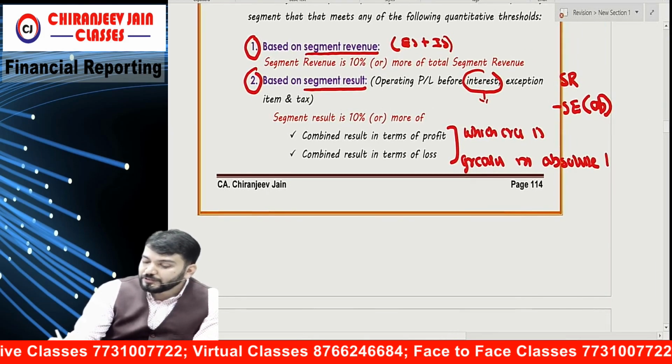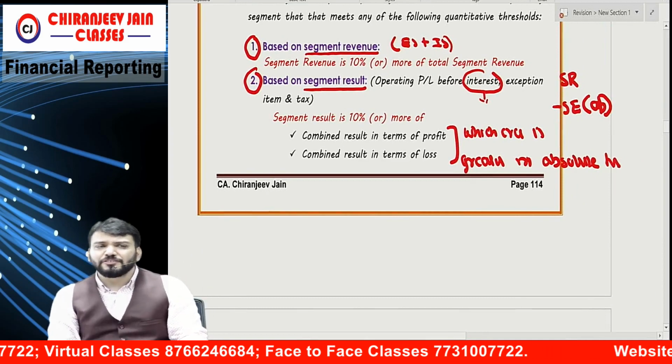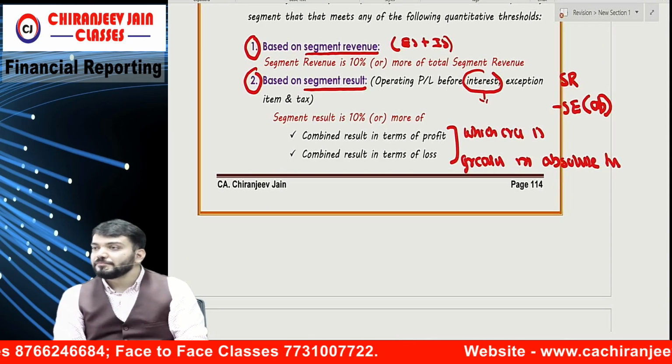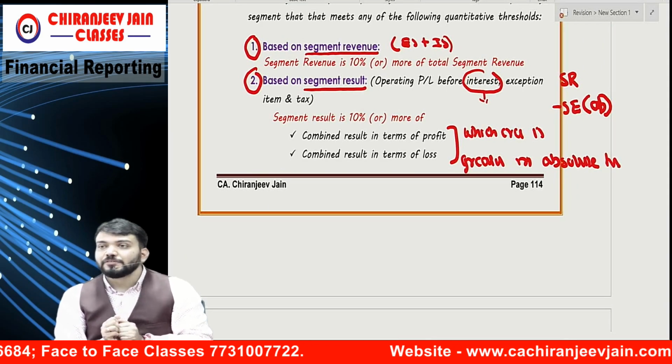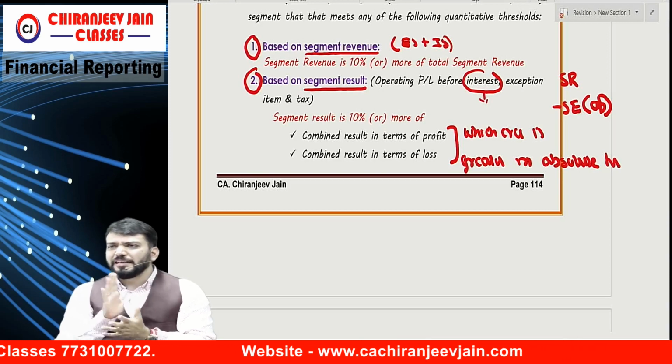Absolute terms. Have you understood this point? Point number 1 and 2 you have understood. Have you understood the second point? How many have not understood the second point? Chalo, if you have not understood, we'll take one example on this.